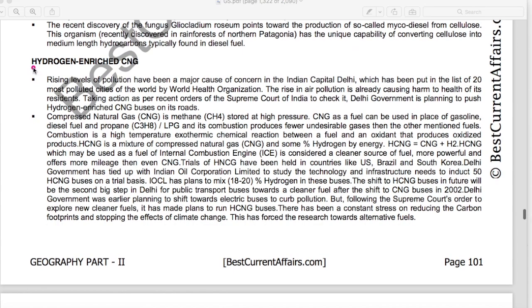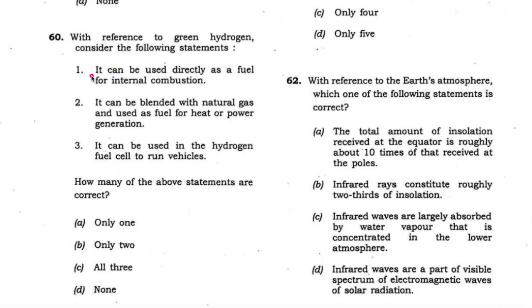This fact is mentioned: hydrogen enriched CNG, HCNG. This fuel may be used as a fuel for internal combustion engines and is considered a cleaner source of fuel, more powerful and offers more mileage even than CNG. Therefore, this statement is correct.